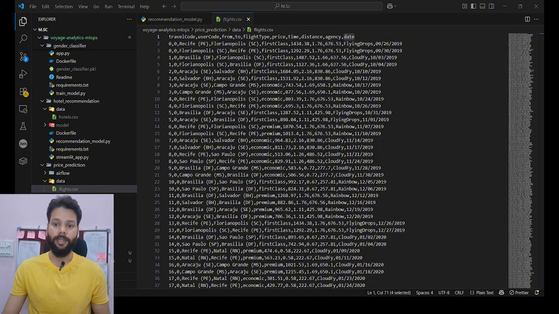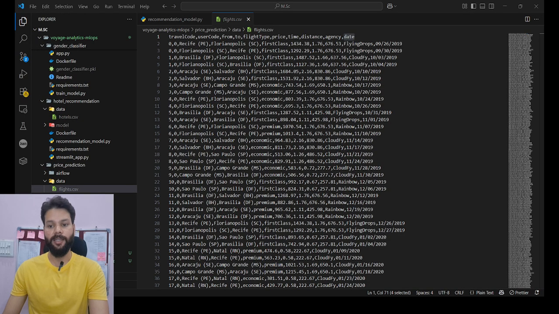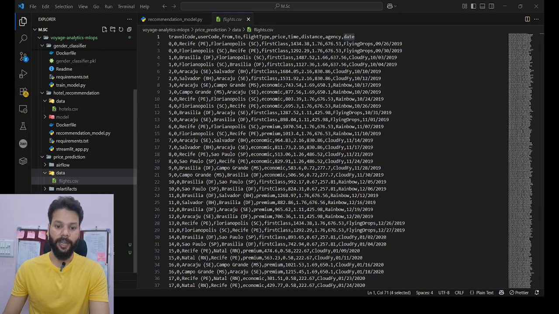These are all three datasets that have been used for the models. These three have been used for different models, but all three models are interrelated. The first model that we have built is the flight price prediction, which is a regression model.